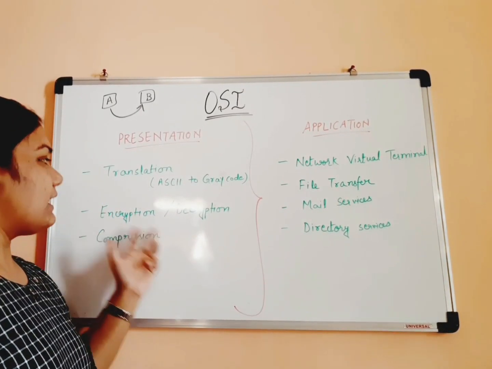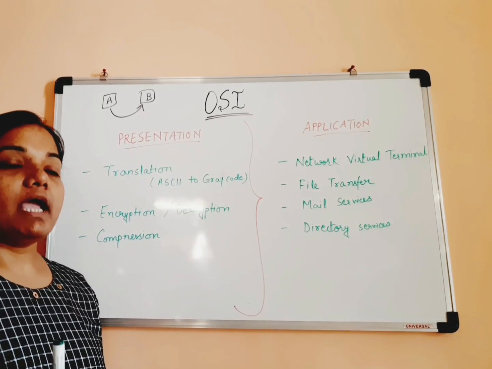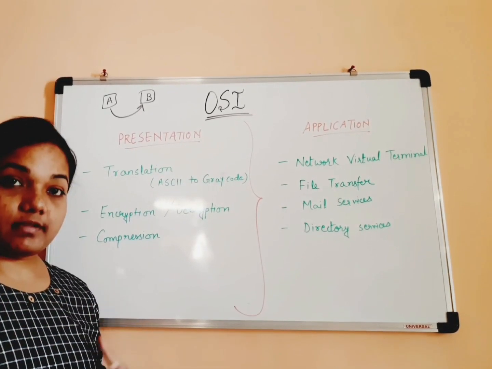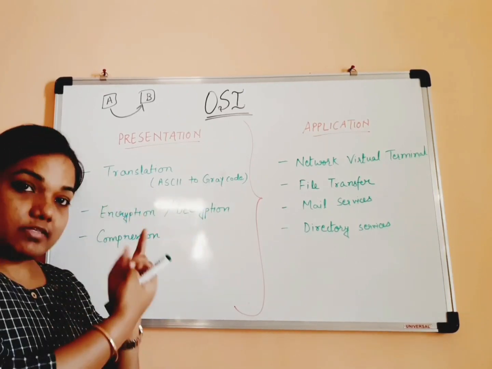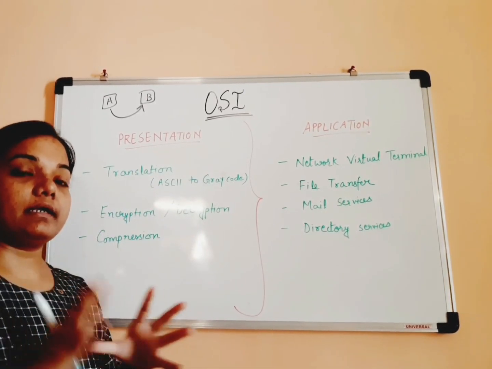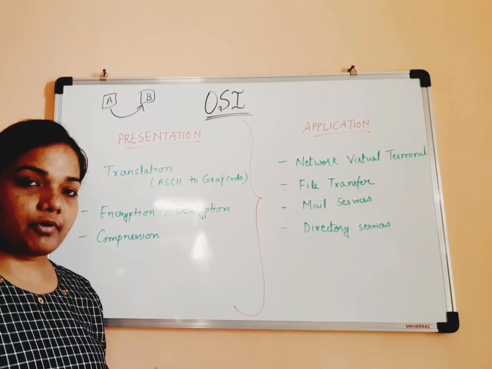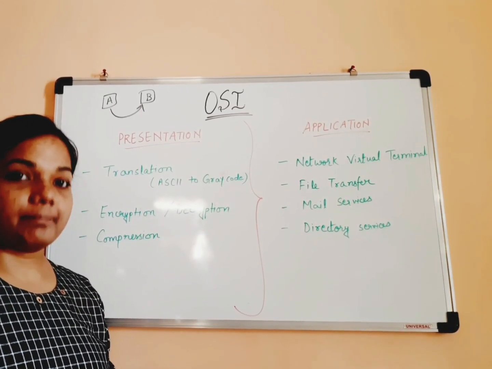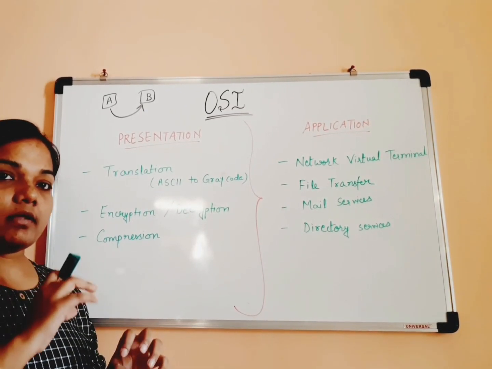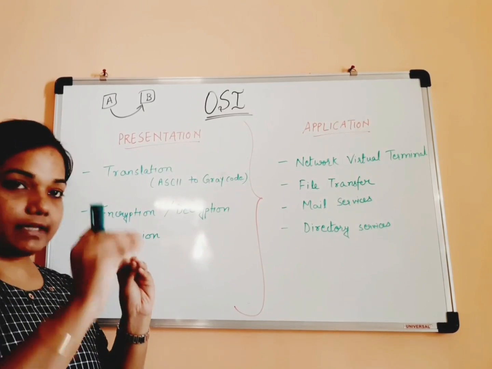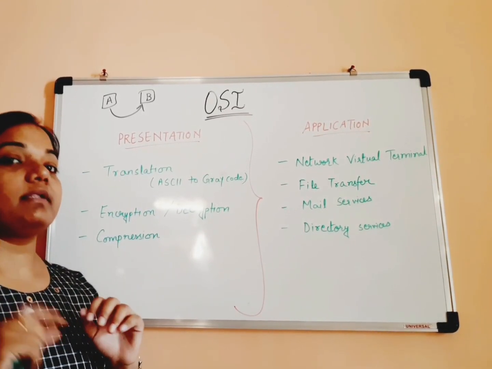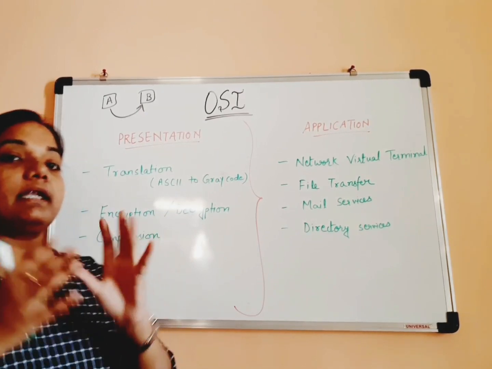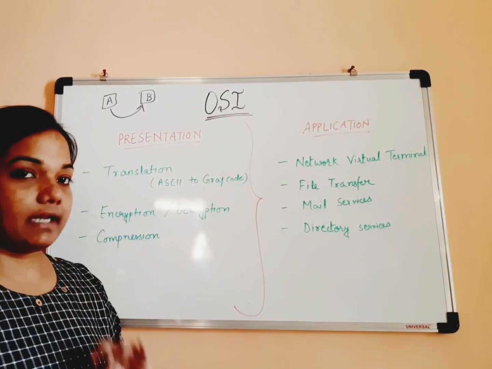Then we have encryption and decryption, right? There are many features that are mostly displayed in encrypted format, for example, a password. When a sender is typing the password, it is encrypted, but when it goes to the backend, to check whether the password is correct or not, it has to be checked against the backend database.